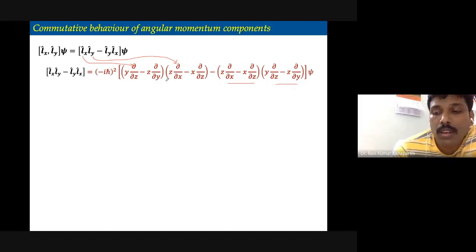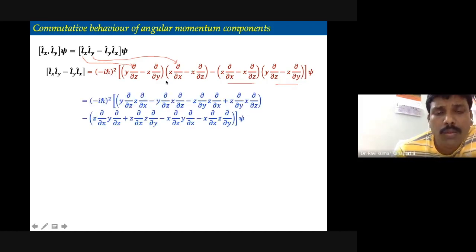Now we can take psi inside, or before that you can multiply first. Either way is possible.